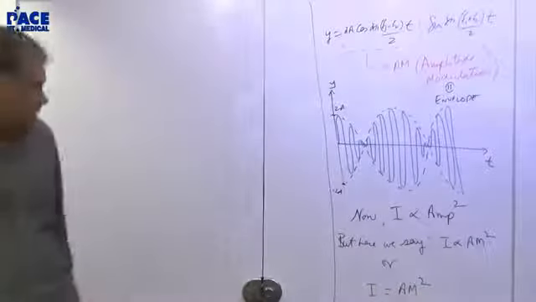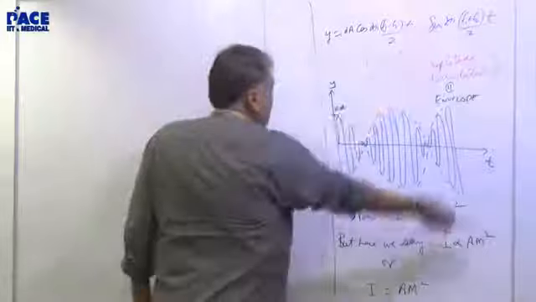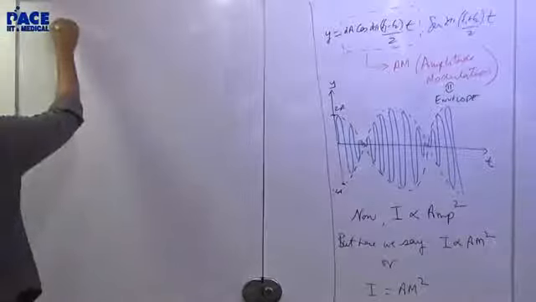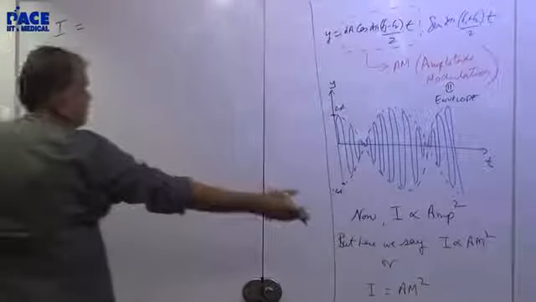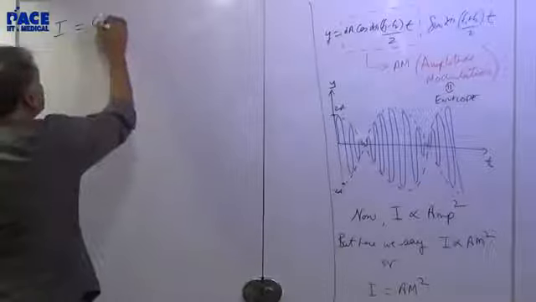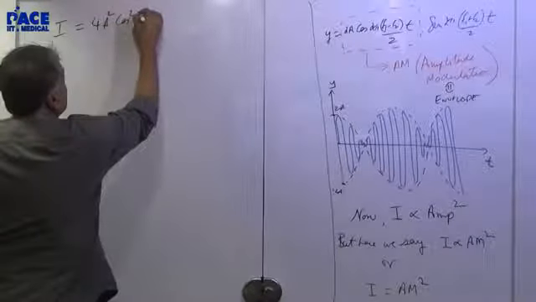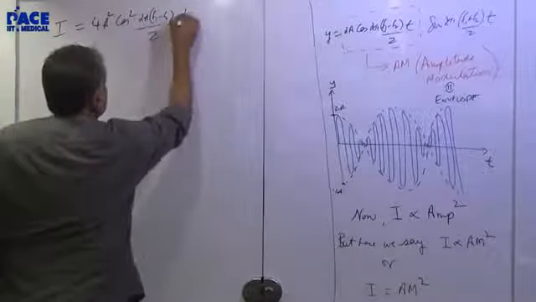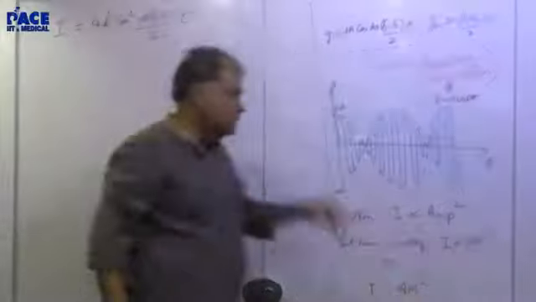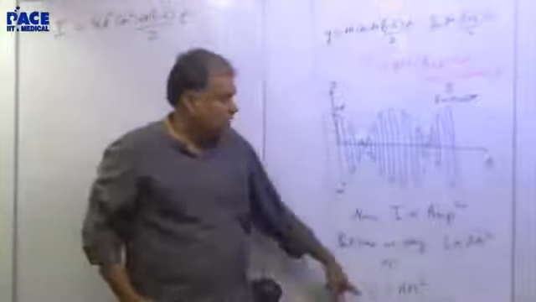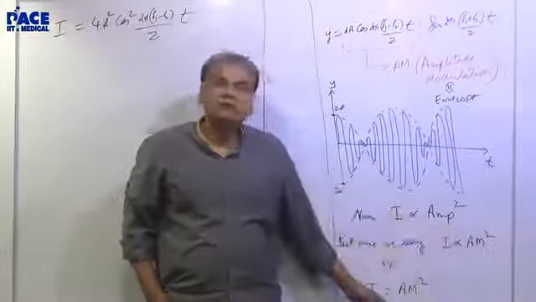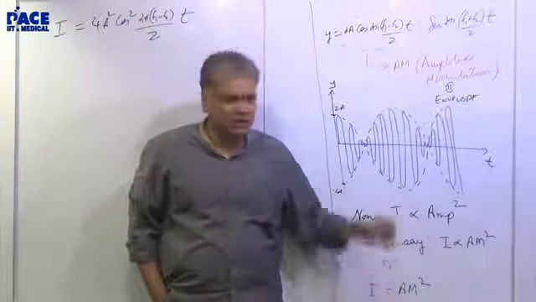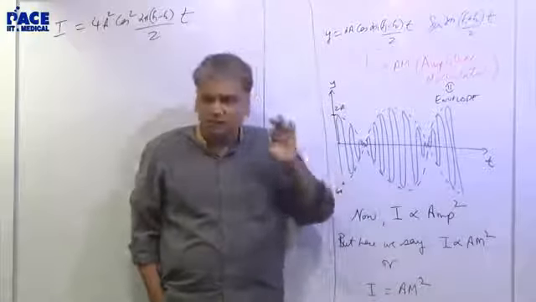Okay, let me first plot that. Actually, if you wanted to plot the intensity here, according to that, am square will be 4a square cos square 2 pi (f1 minus f2) by 2 t. And you may wonder, from proportionality, how come I made it as equality? That's simple, you just define the units in such a way that the proportionality constant becomes 1. I will not be worried about the units anyway. I will only be worried about what is maximum, minimum, not the actual value.